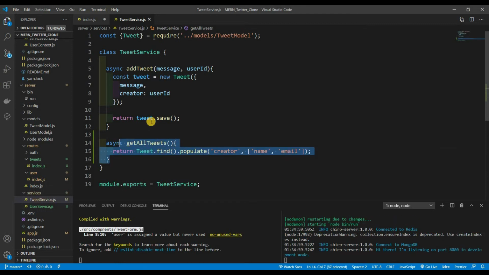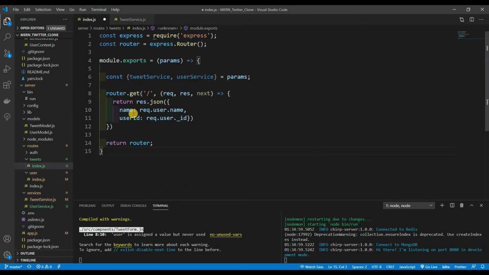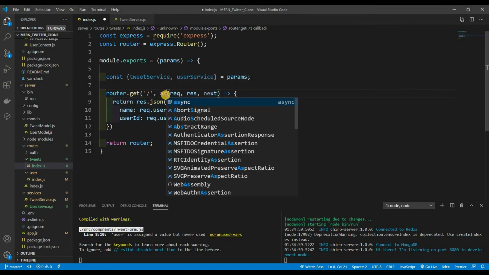So we just created a method for getAllTweets. Inside of here, this is where we're going to be using it. So getting rid of all this, don't forget to do the async right here.